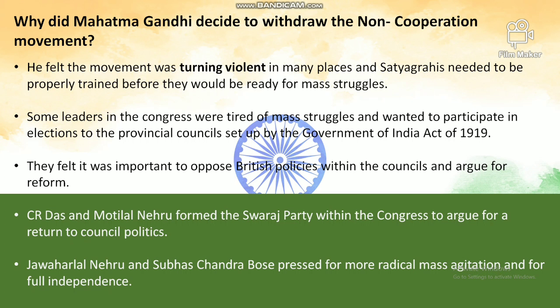And now, one mark important question. C.R. Das and Motilal Nehru formed the Swaraj Party within the Congress to argue for a return to council politics, and Jawaharlal Nehru and Subhash Chandra Bose pressed for more radical mass agitation and wanted full independence, Purna Swaraj. Okay.